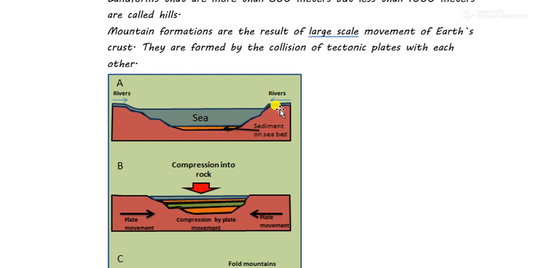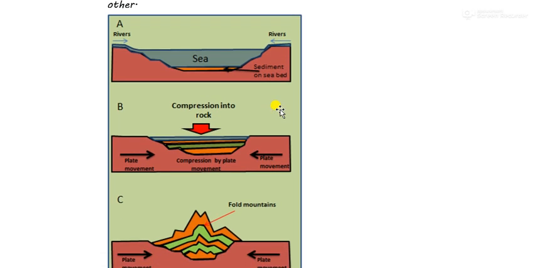Mountains are finally formed. Just as you can see here, suppose that these are two plates. Year after year they come close to each other and compress, and when they come close, the landform above the surface starts to compress.